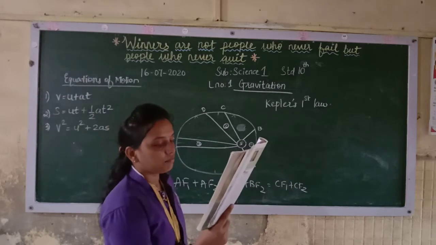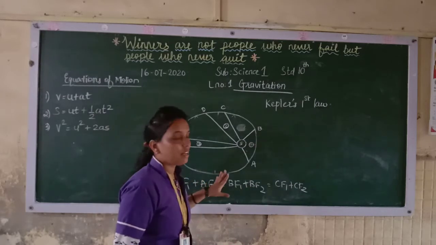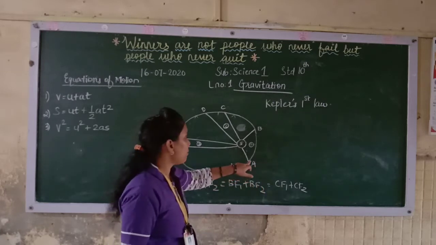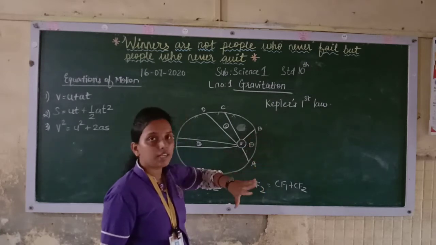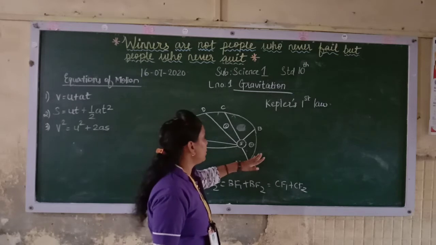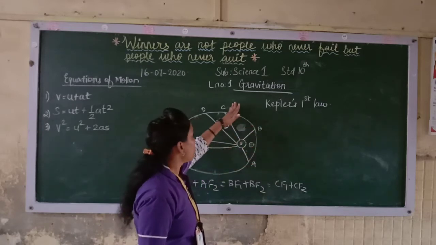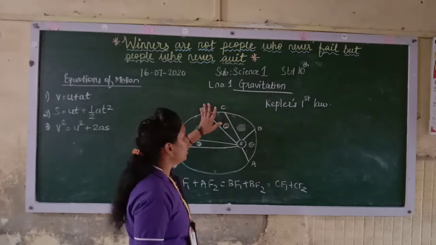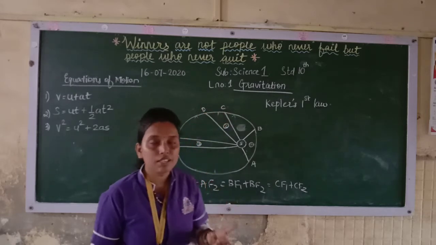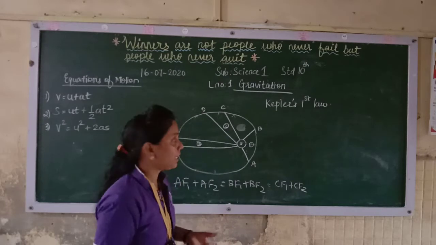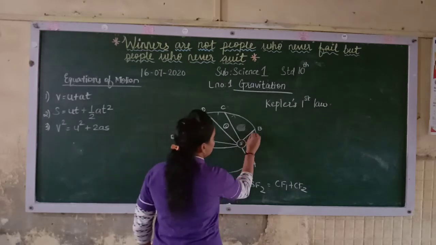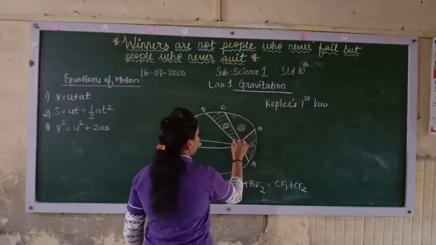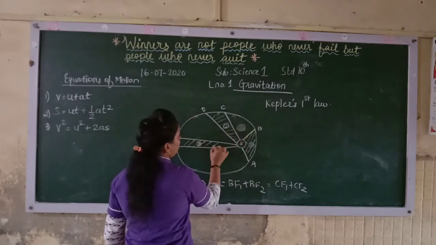Now see here, it is telling that in an equal interval of time, for example, if you take 30 days, it has covered this distance. Next, if you consider from here, it will be equal to the third area.